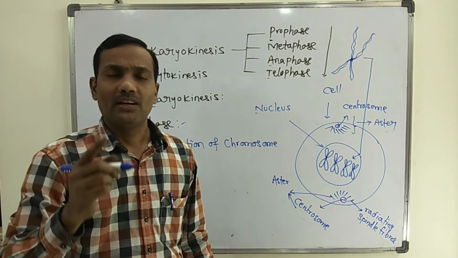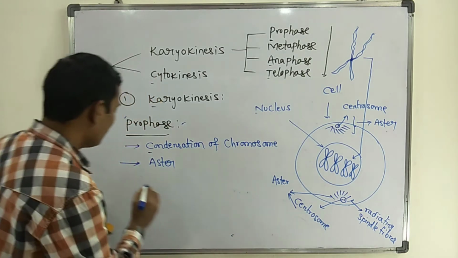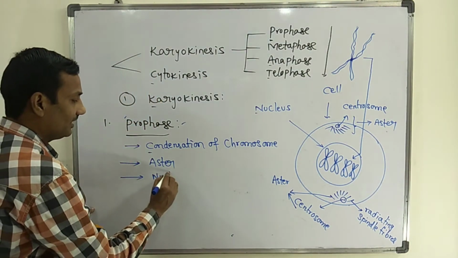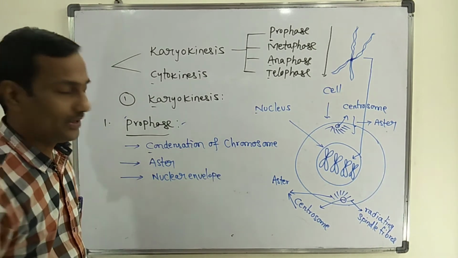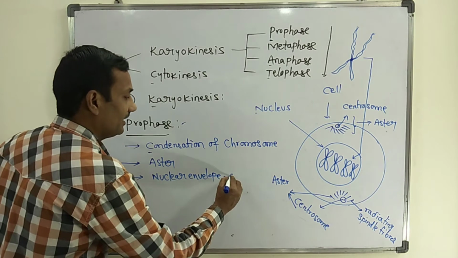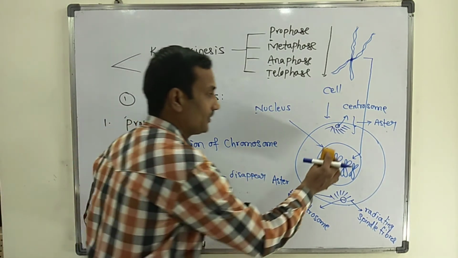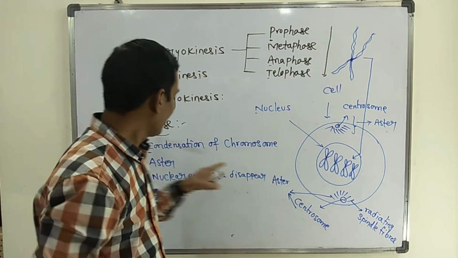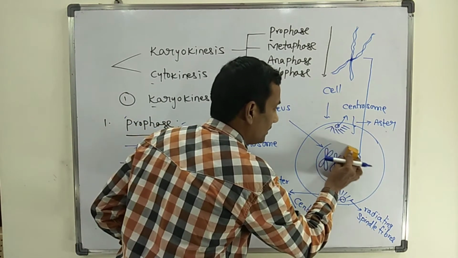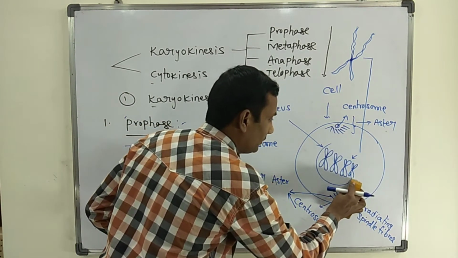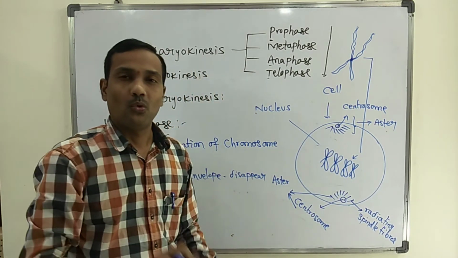At the end of prophase, if you observe, the nuclear envelope, otherwise known as the nuclear membrane, slowly disappears totally. At the time of entry into prophase the nuclear membrane is there, but by the end of prophase, you will be surprised, the total nuclear envelope disintegrates or disappears. The nucleolus within the nucleus also starts to disintegrate.